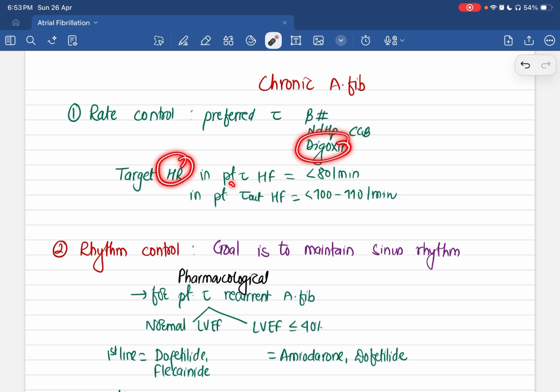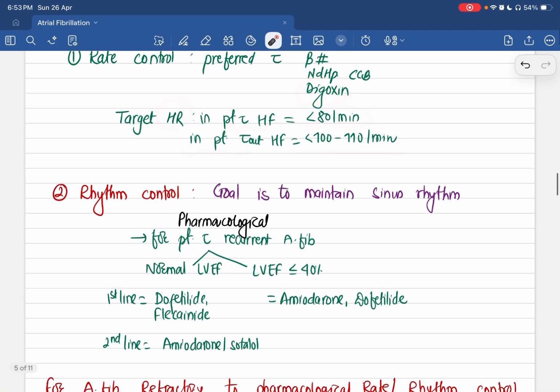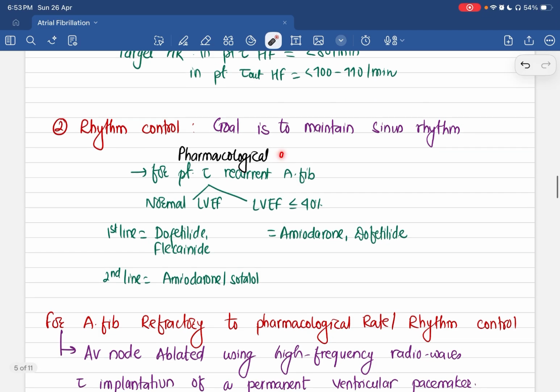The target heart rate in a patient with heart failure is less than 80 per minute, and in a patient without heart failure it is 100 to 110 per minute. For rhythm control, we can use pharmacological treatment. If the patient has normal left ventricular ejection fraction, then drugs like dofetilide and flecainide are preferred. And if the patient has left ventricular ejection fraction less than or equal to 40%, then we use drugs like amiodarone and dofetilide. In this condition, we generally avoid drugs like flecainide.